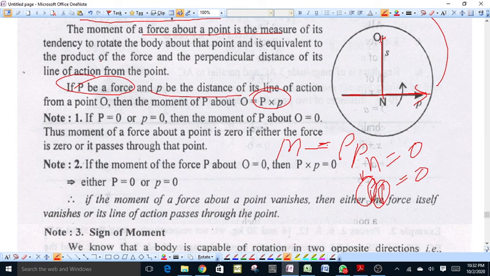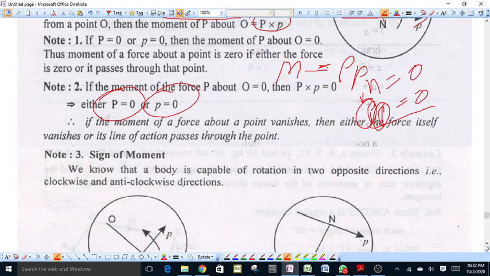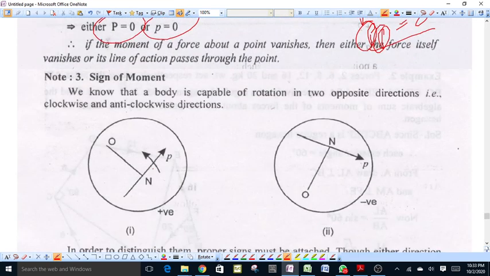If the moment of a force about a point is 0, then either the force is 0 or the perpendicular distance of the line of action of the force from the fixed point is 0, that is, the line of action of the force passes through the point O. That is, either P equals 0 or small p is equal to 0. If the moment of force about a point vanishes, then either the force itself is 0 or the line of action passes through the point O.